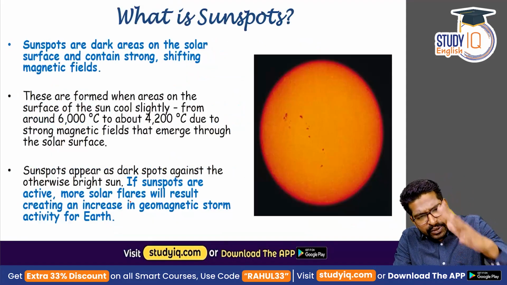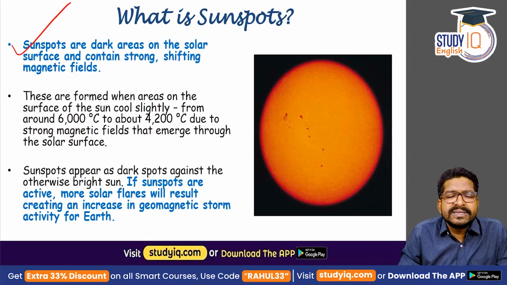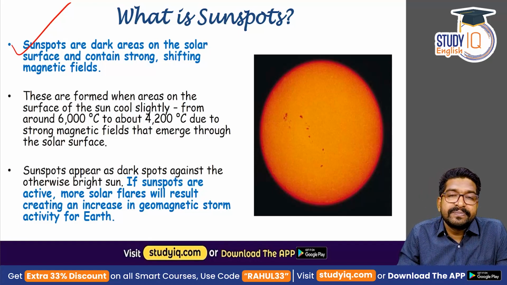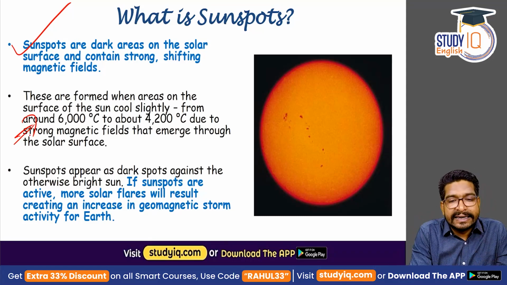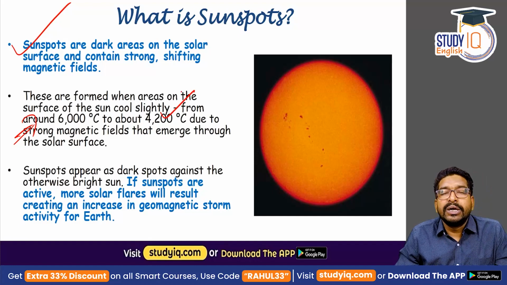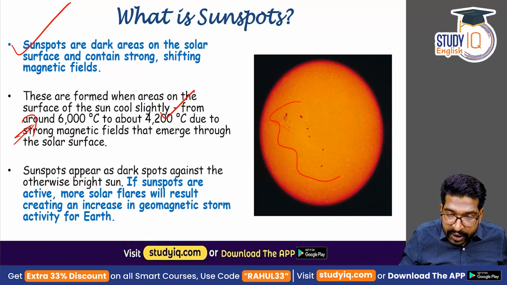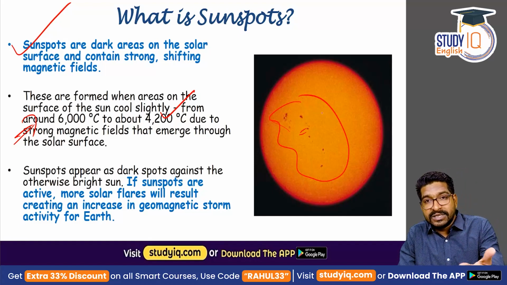And this is also connected to sunspots. Sunspots are the dark areas of the solar surface, and they also represent shifting magnetic fields. They are formed in the areas where the sun cools slightly from about 6000 degrees Celsius to 4200 degrees Celsius due to strong magnetic fields that emerge from the solar surface. As I told you, in the 11th year, the magnetic field flips, and whenever the magnetic field flips, you'll find more and more such sunspots. And whenever there are sunspots, scientists use this as evidence.